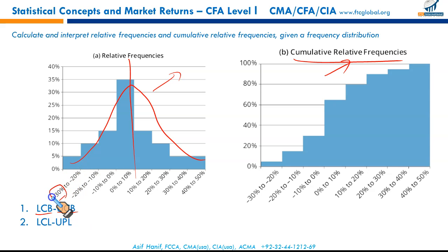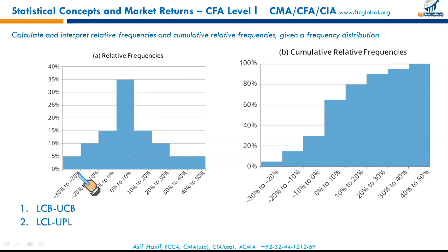These two limits within the particular interval, this part is called the lower class boundary, and the upper one is called the upper class boundary. There's a little difference, and it hasn't been discussed anywhere. As I said, 1 inch deep, a mile long. But those of you who have studied statistics in your undergraduate program, I'm sure you would have read the words lower class boundary, upper class boundary. Mostly you will be coming across this term, low class limit or upper class limit. But there's a difference, a very fine difference.